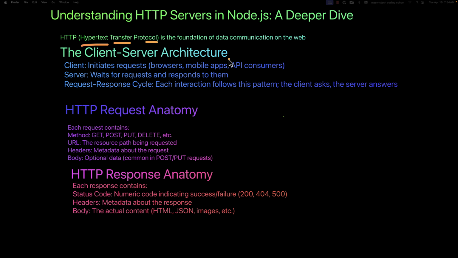HTTP communication follows the client-server model, and we have here the client. Always the client initiates a request, either by using browsers, mobile apps, or API consumers. So all of these are the clients or the users, and we have the server.